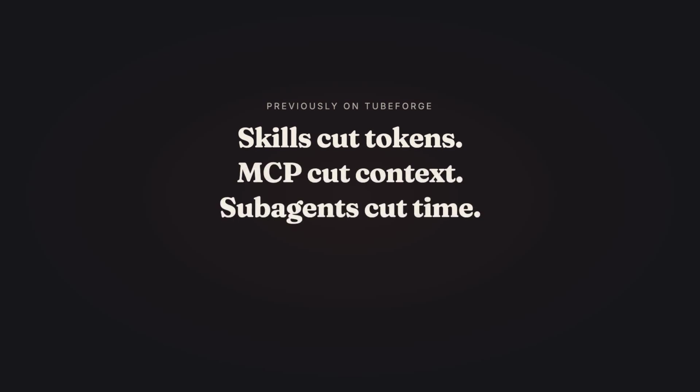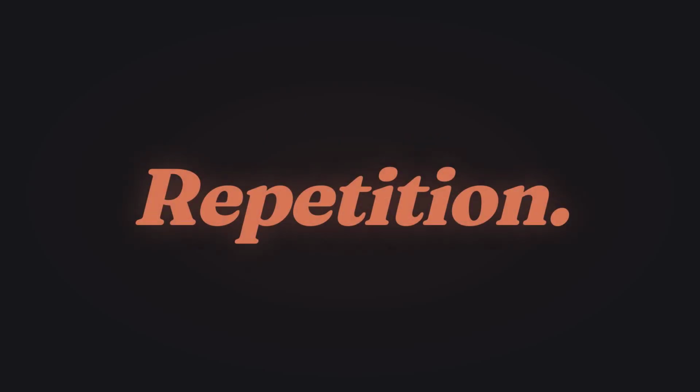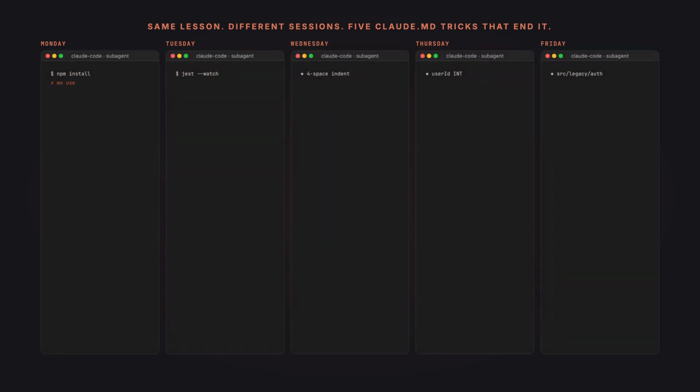Skills cut my tokens. MCP cut my context. Subagents cut my time. Hooks cut my rework. Memory cut something else: repetition. Every new session, the same corrections.